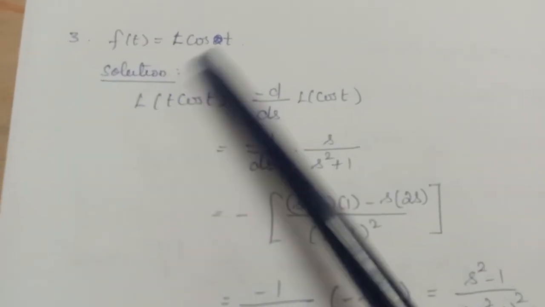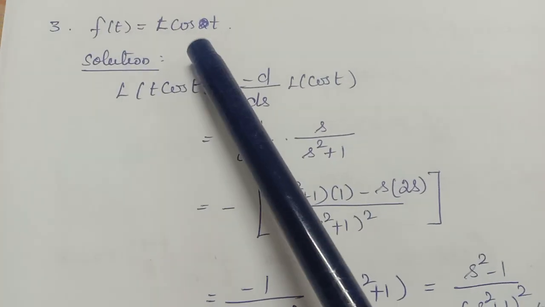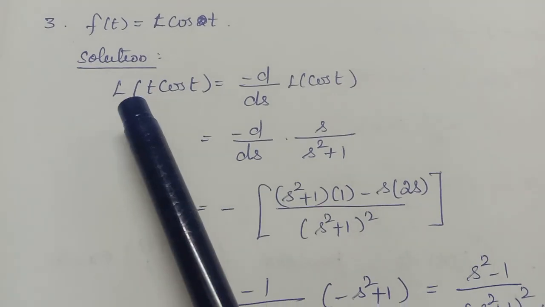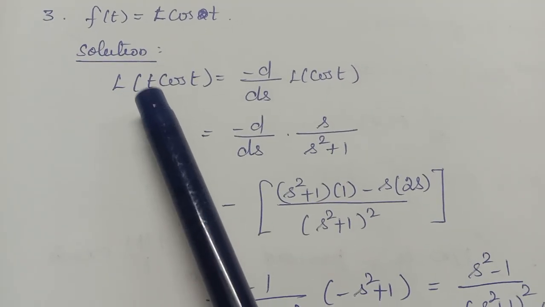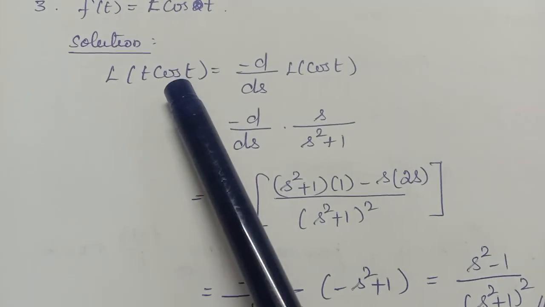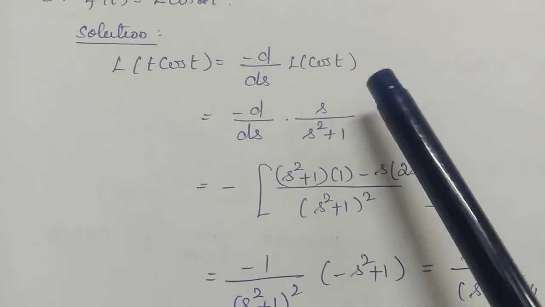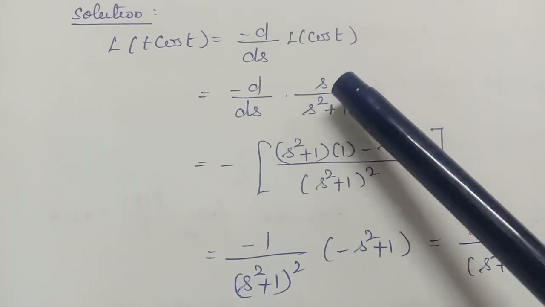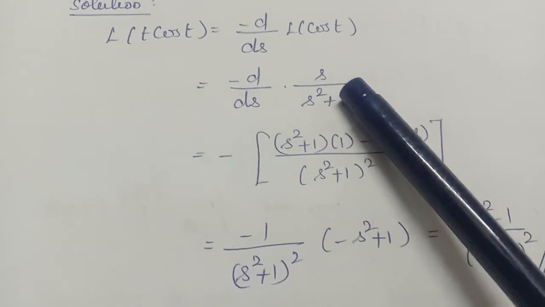f of t equal to t into cos t. So product term, no, t into cos t. So we have to take differentiation, isn't it? So whenever you have t into something, minus d by ds of Laplace of this function alone, cos t. What is Laplace of cos t? s by s square plus a square. Here a is 1, so s by s square plus 1. So you have to differentiate this.